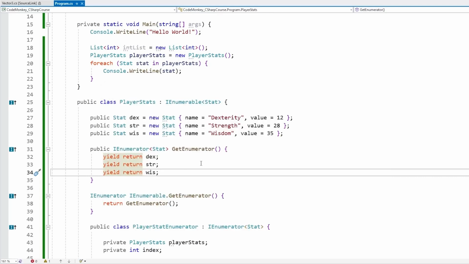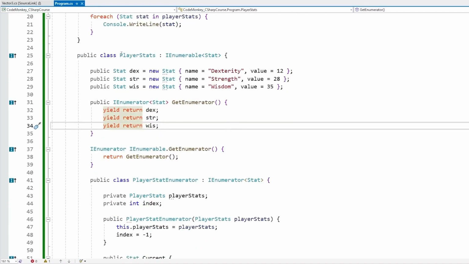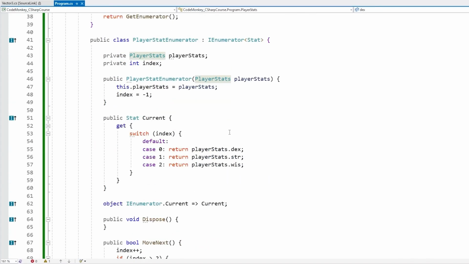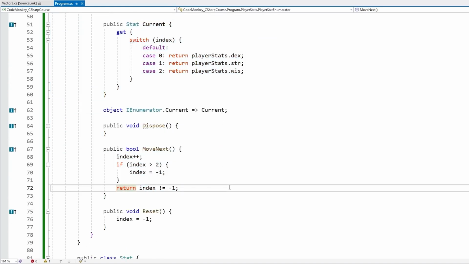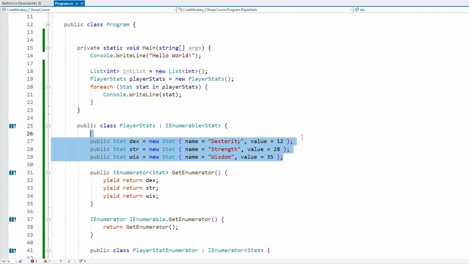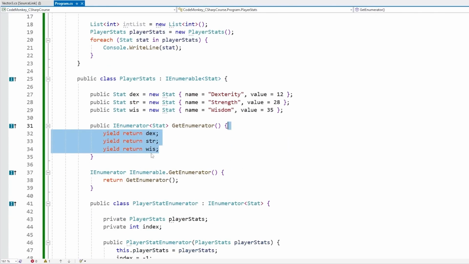So basically, whenever you have a dynamic number of elements, so if inside your custom type you have some kind of list, some kind of collection, for that you can define an entire enumerator and write all of this code. But when you have just a fixed number, just a bunch of simple stats, a bunch of simple elements, for that, just using a simple yield return is much easier.